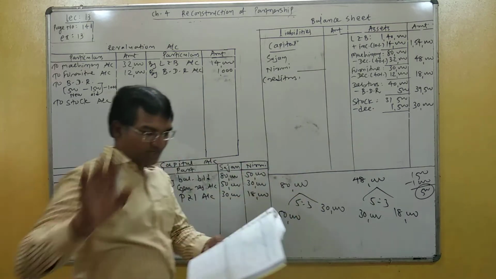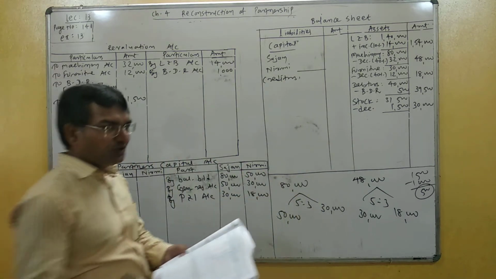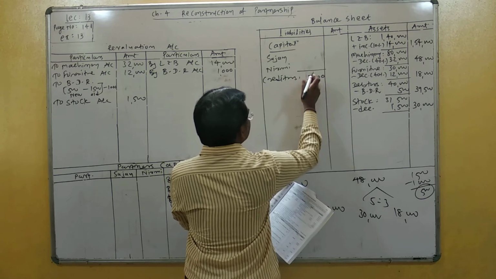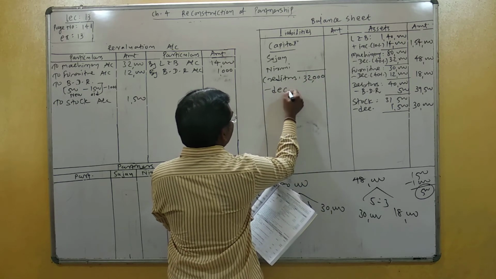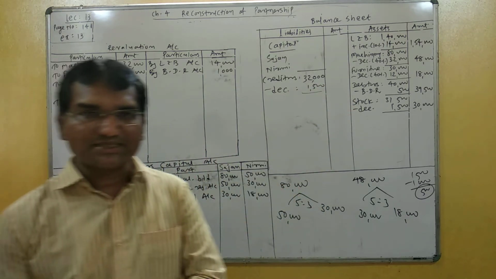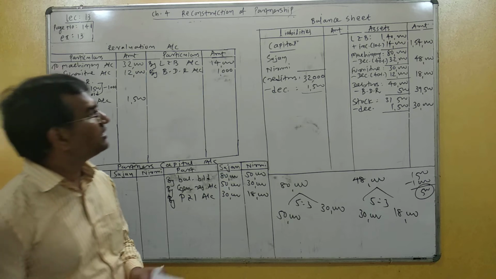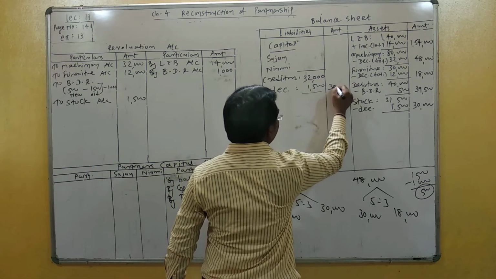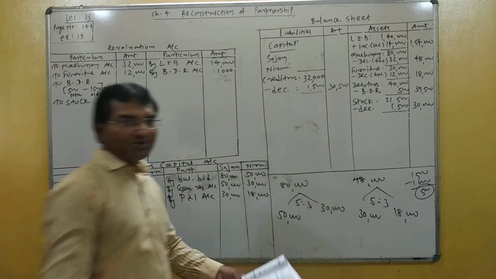Old value of creditor is 32,000. Out of 32,000, how much is not paid? 1,500 not paid. 1,500 less. What is the new value of creditor? 32,000 minus 1,500 is equal to 30,500. I understand one by one adjustment.